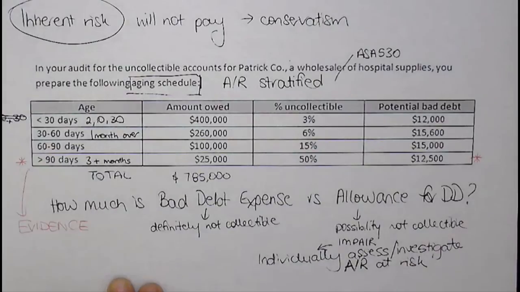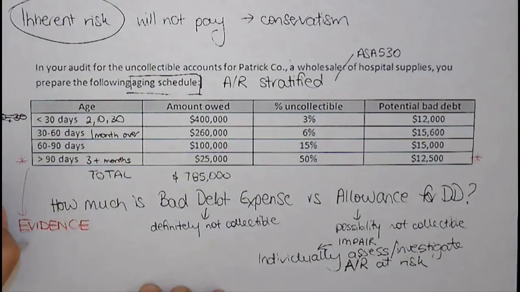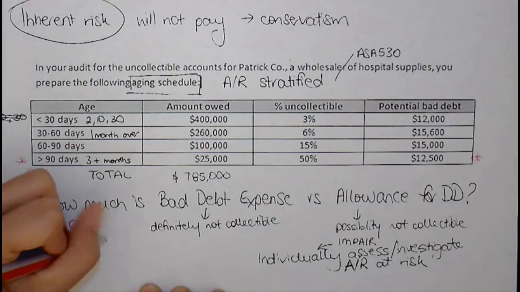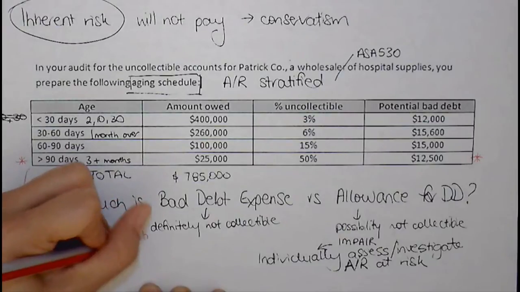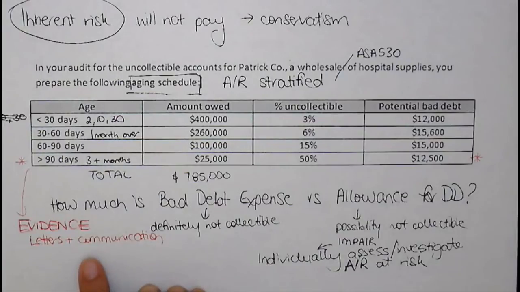So the sorts of evidence I'm looking for, it's not a very bright pen, let me swap to a different one. Let's see if this is a little bit better. So the sorts of evidence I'm going to be looking for is things like letters and other communication. Okay, so I want to see if there has been any communication between the client and the customer.